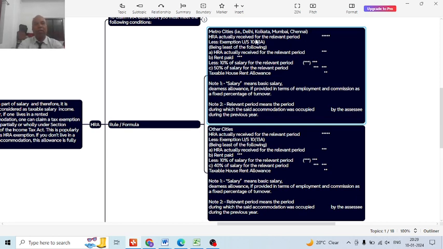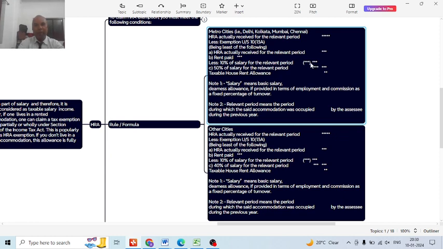HRA actually received for the relevant period, less the exemption under Section 10(13A), being the least of the following. A: HRA actually received for the relevant period. B: rent actually paid by the employee less 10% of salary for the relevant period.